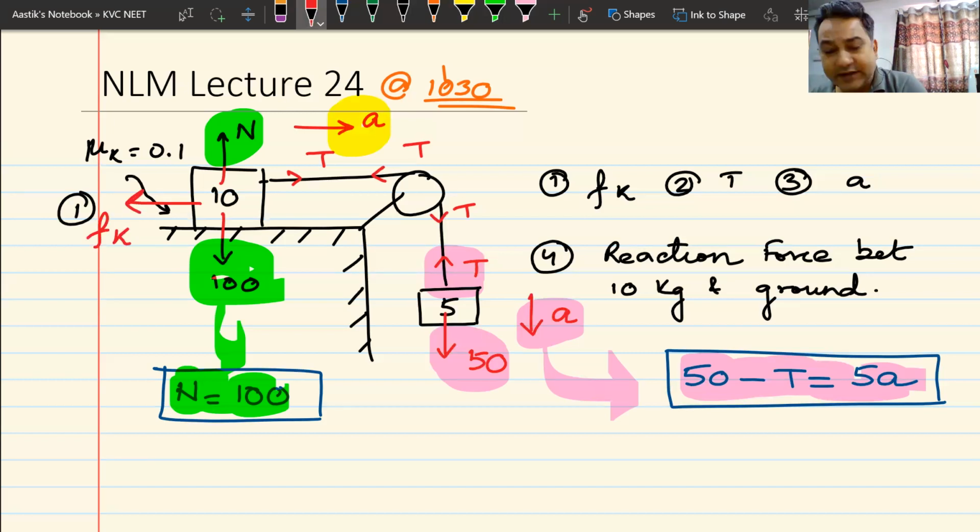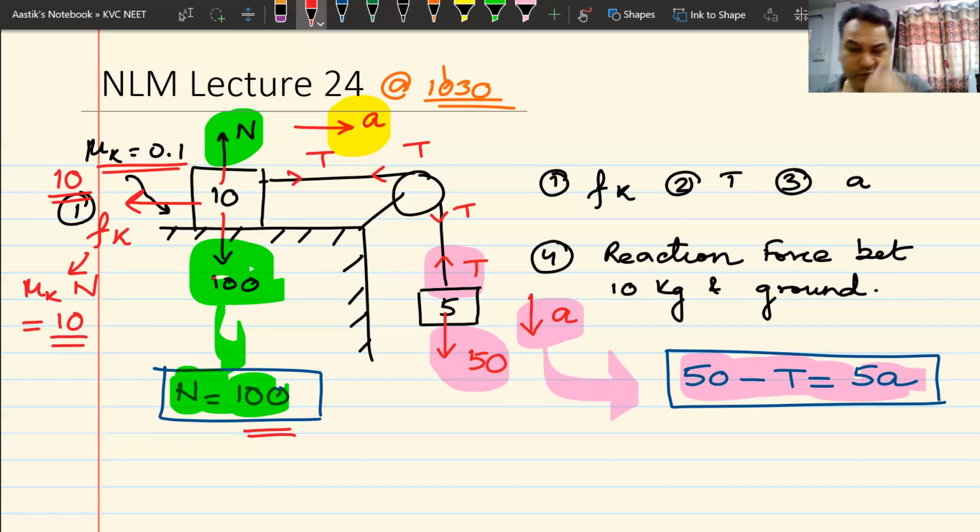So I've written Fk as friction. As soon as you write Fk for friction, you can write it as mu k multiplied by N. What is the value of mu k? Mu k is 0.1, N is 100. So you multiply 0.1 by 100 and the value of friction force becomes 10 newtons. Yes or no? So I can simply write this as 10 newtons. This is the value of the frictional force which is acting backwards on this block.